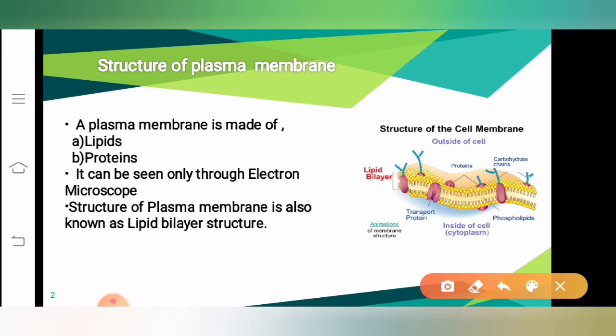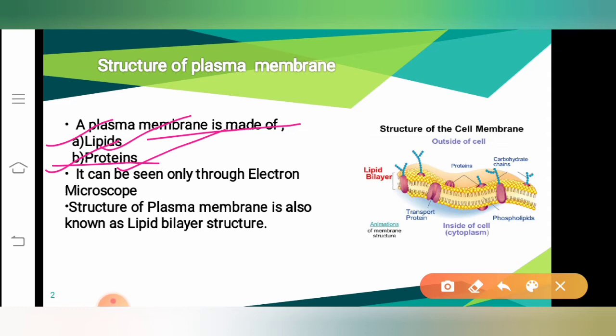What is plasma membrane made of? The plasma membrane is made up of lipids and proteins. What are lipids? I'll explain you because you're not so much familiar about lipids. But when I talk about proteins, this word is very familiar to you because we often use this word, correct? So, the elders may use to take the protein-rich food. So like that, this word is much familiar for us. But when I talk about lipids, it is not so familiar. I'll explain you what are lipids. So by now understand what is the plasma membrane made of. It is made up of lipids as well as the proteins.